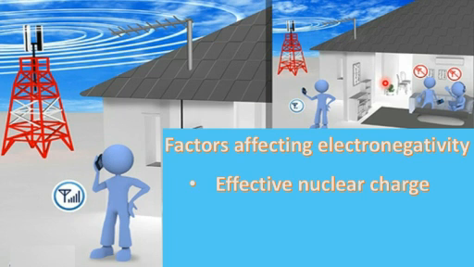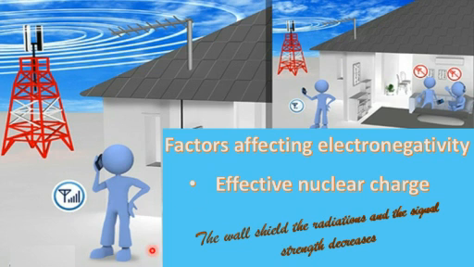What is the situation when you're getting inside? There will be walls that will be blocking the communication of signals between the mobile and the tower. When there is a barrier caused by the wall, or a shielding caused by the wall, we will not be able to get proper signal strength for our mobile, and there will be problem in making calls. There will be problem in getting connected with the network. Same thing is valid in an atom also.